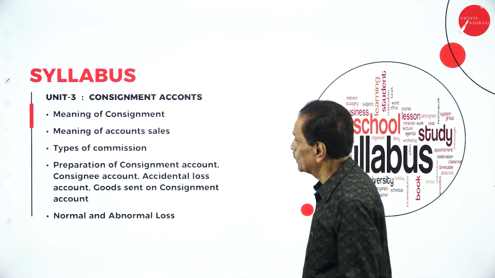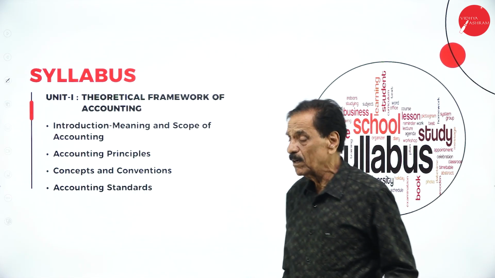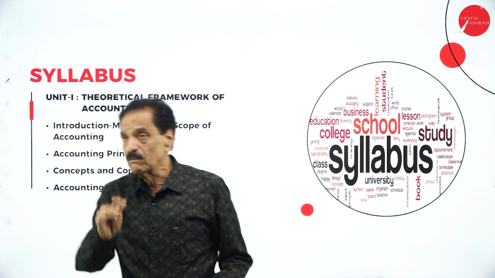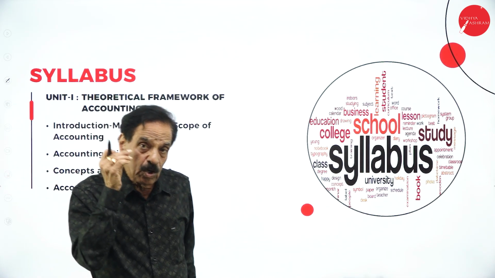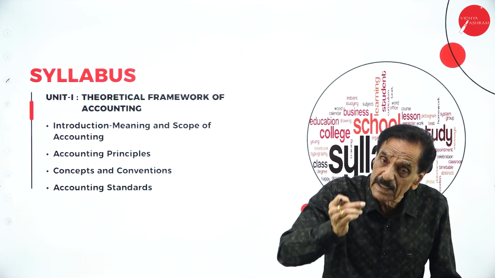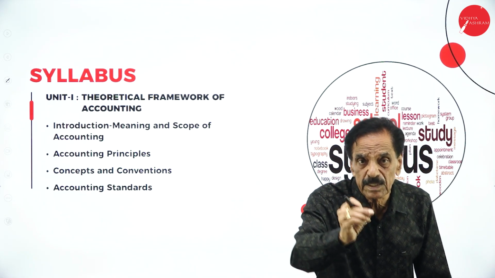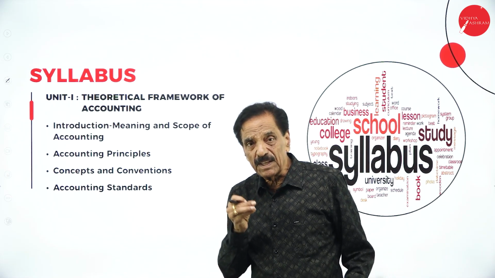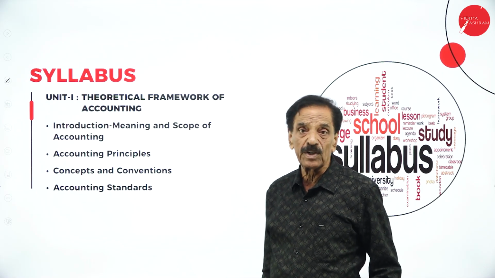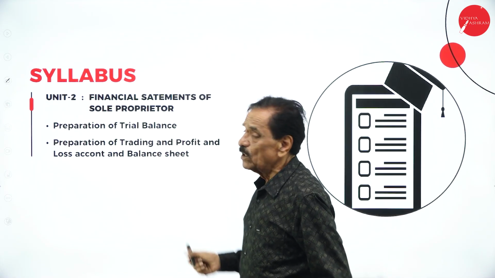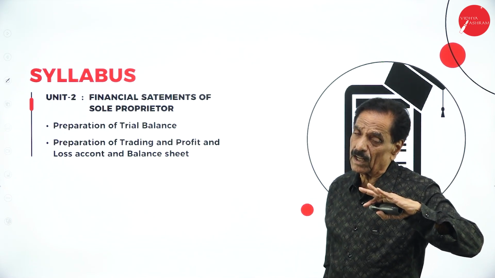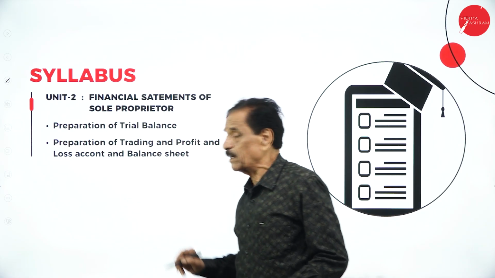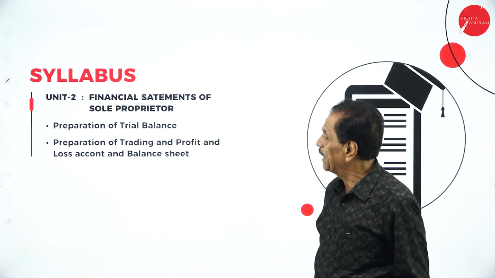Then regarding this, we'll go through what is accounting, what are the accounting principles, concepts and conventions, the meaning of accountancy, why you study accountancy, what is the necessity of studying accountancy, what the concepts and conventions are, what the accounting standards are. Everything you will go through in detail when you do Unit 1. Then in financial accounts, you are going to prepare the trading and profit and loss account of an individual person, the trial balance of an individual person, and the preparation of the trading and profit and loss account and balance sheet.